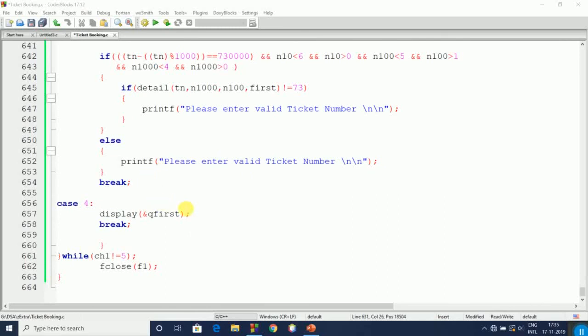And if the user wants to print the waiting list, then it will call the display function. If the user enters 5, then it will exit.